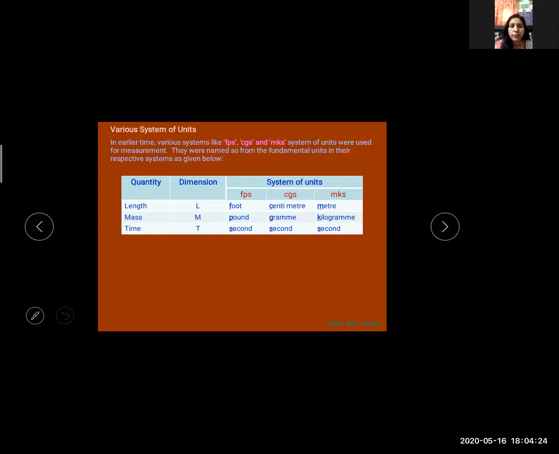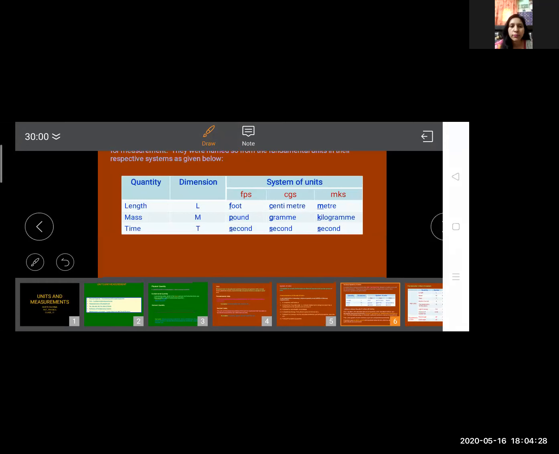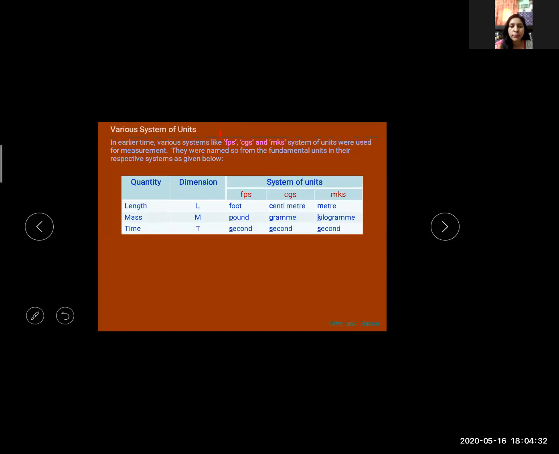MKS uses meter, kilogram, and second as the fundamental units of length, mass, and time, respectively. Clear? It is also a metric system. Clear?